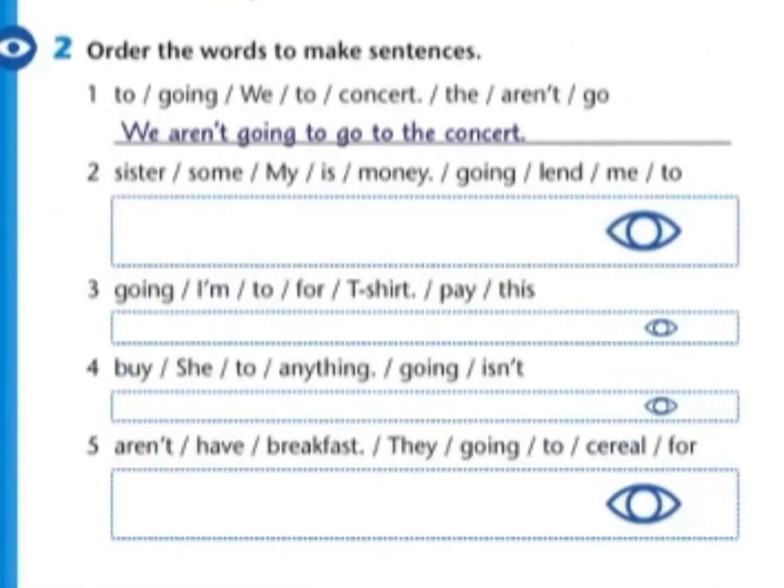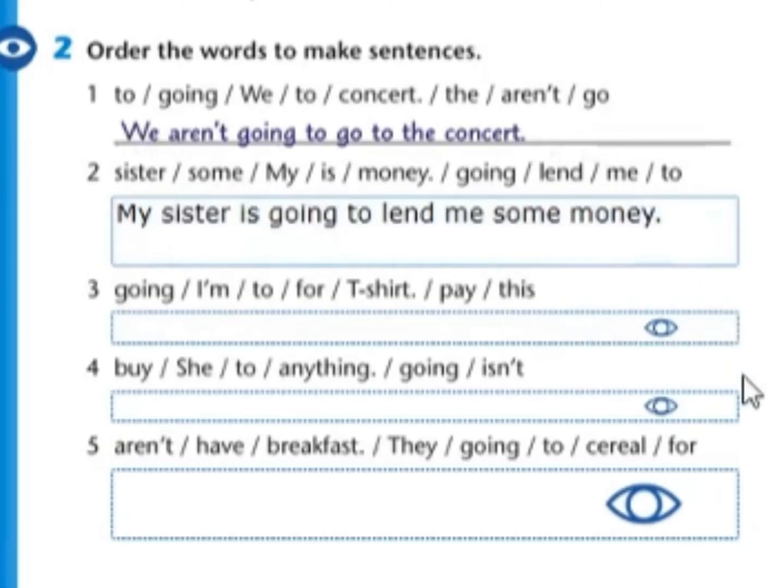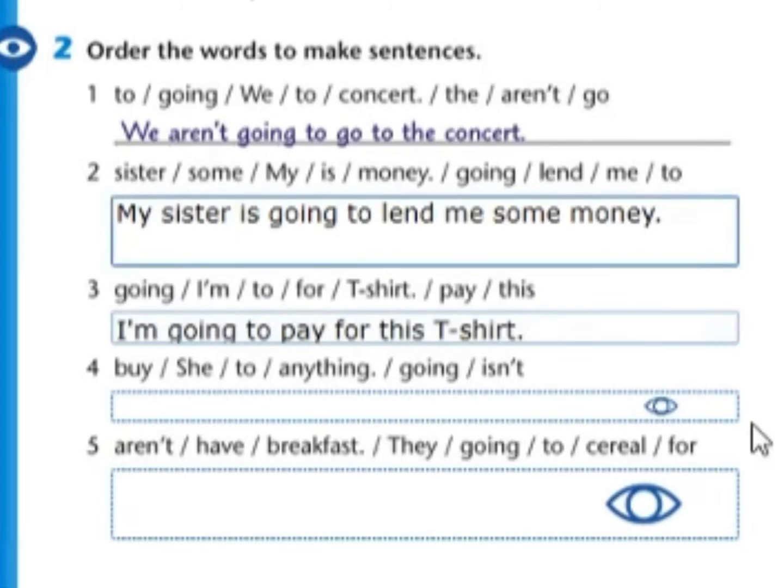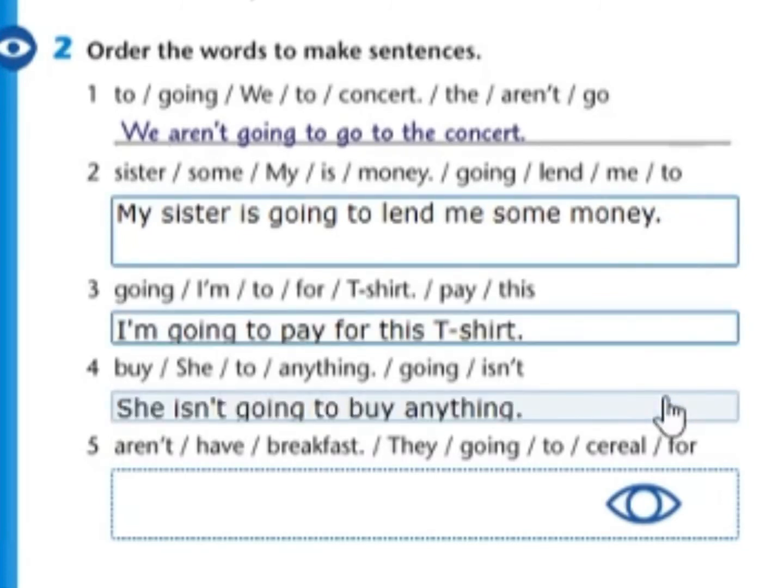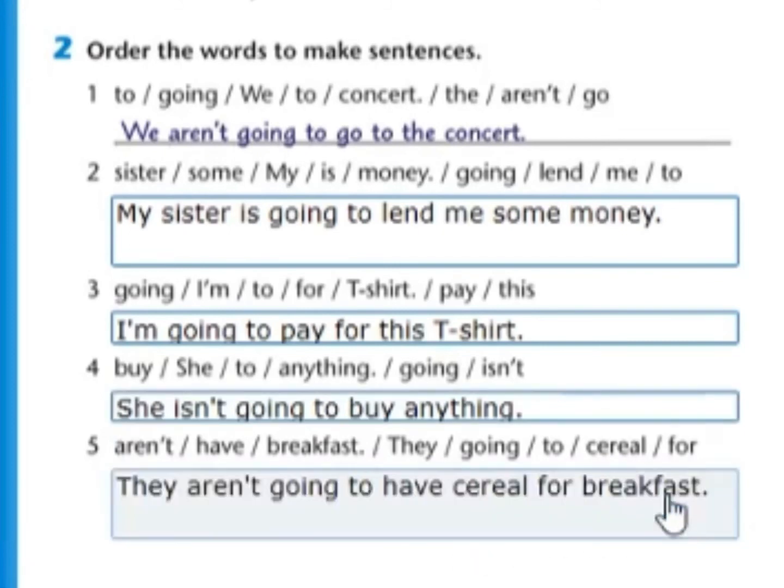In the question number 2, we are going to order the sentences, okay? Ordering the words to make sentence. Number 1 is done. Let's make the number 2. My sister is going to lend me some money. Number 3, I am going to pay for this t-shirt. Number 4, she isn't going to buy anything. Number 5, they aren't going to have cereal for breakfast.